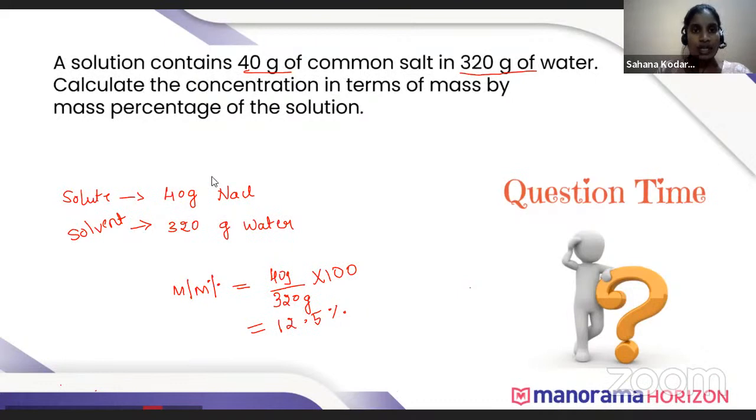Mass percentage of the solution is mass of the solute divided by mass of the solution into 100 gives mass percentage of the solution. Yes. We will discuss this, okay? One minute. Okay, we will move to the next.